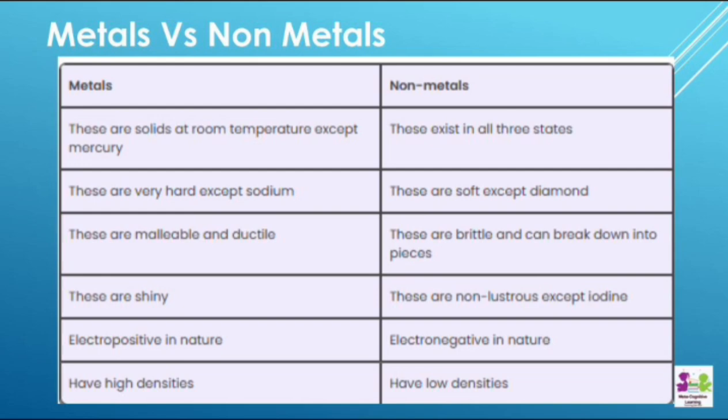Metals generally have a shining nature. Non-metals are generally non-shining, non-lustrous. The only exception is iodine. Iodine is going to be the only lustrous